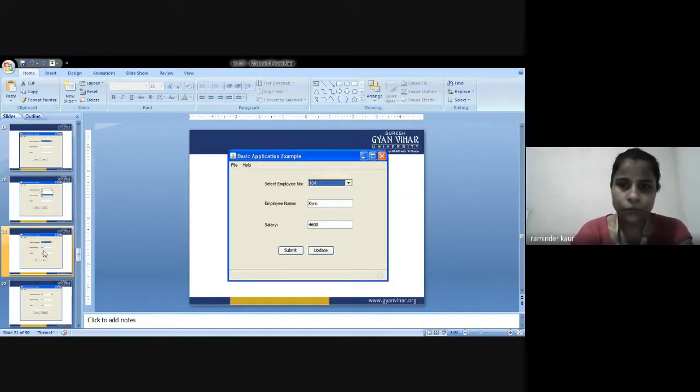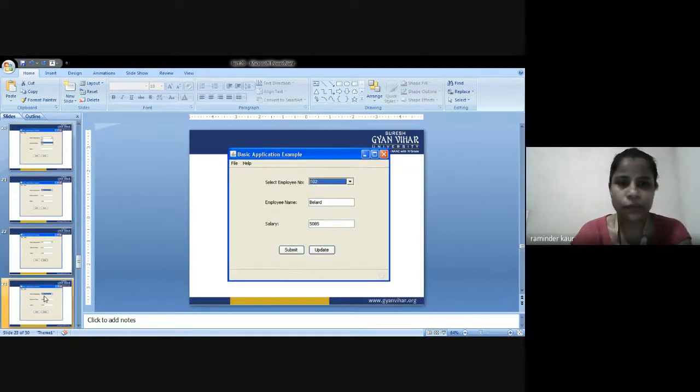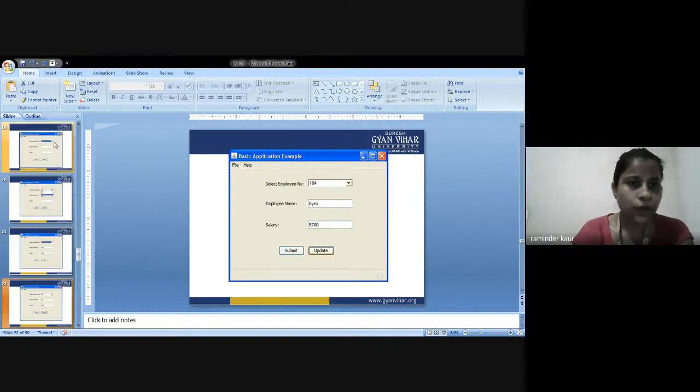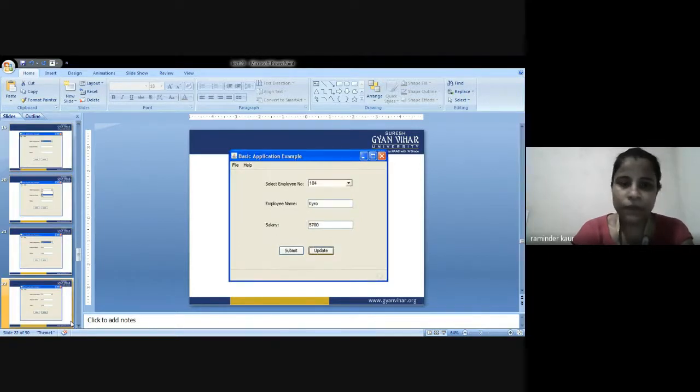Third one 4600, fourth one 104, 5700. Again we are selecting salary, that is quite different. It might be the case that this is the employee number 104. Just wait, let me have a look at the same. This is employee number 101, and these 3 points are concerned with employee number 101. This is 104, so these 3 points will be 104.